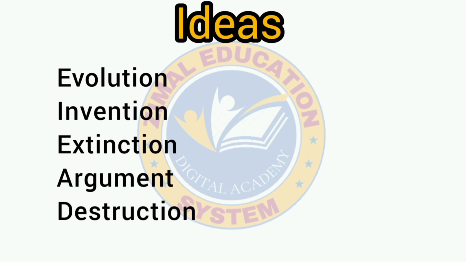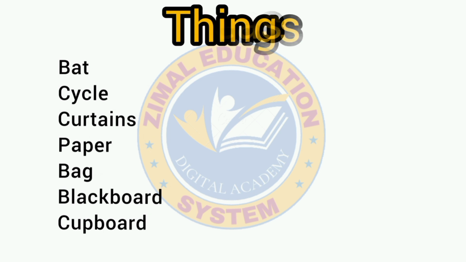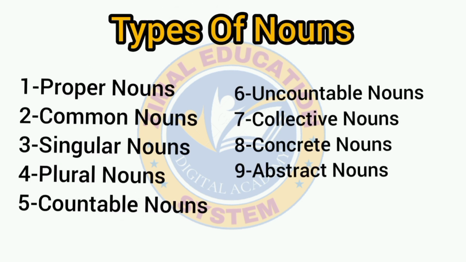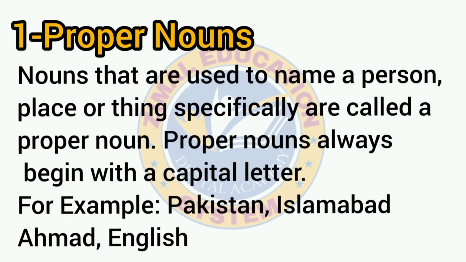Ideas: evolution, invention, extinction, argument, destruction. Objects: things, bat, cycle, curtains, paper, bag, blackboard, cupboard. Types of noun: proper nouns, common nouns, singular nouns, plural nouns, countable nouns, uncountable nouns, collective nouns, concrete nouns, abstract nouns. Number 1. Proper nouns.